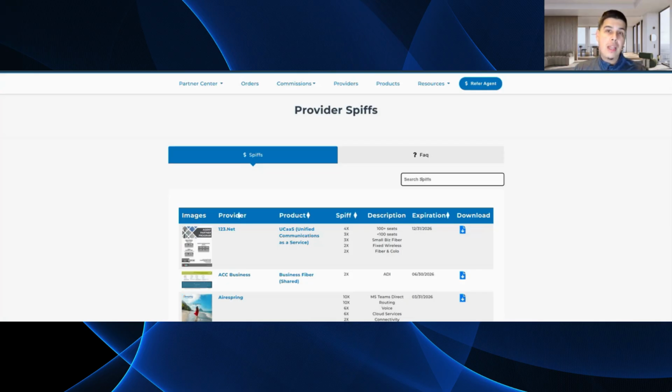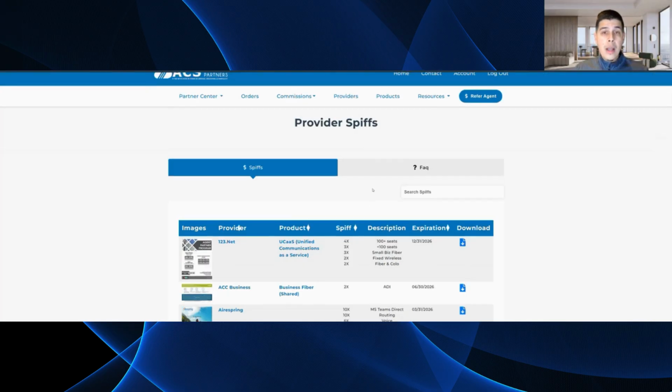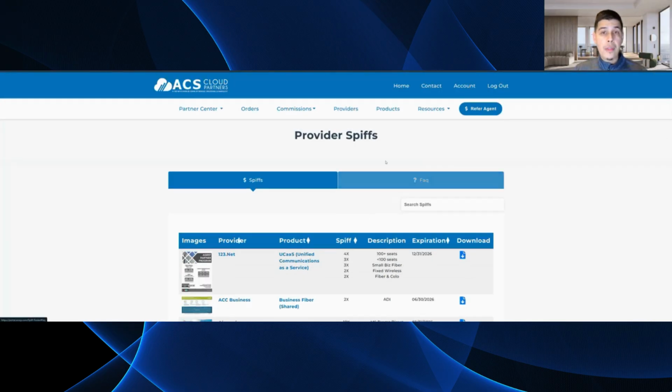We have systems and processes in place to make sure that you guys are getting paid, that you're going to get paid on time, and you're going to get paid accurately. But these are available for you. Transparency is a big word over here at ACS, right? We want you guys to know what we're getting paid, what your portion is going to be. These are the flyers and the incentives directly from the providers themselves. You can download them here and explore those details. But again, we're going to be tracking this stuff for you on the back end.